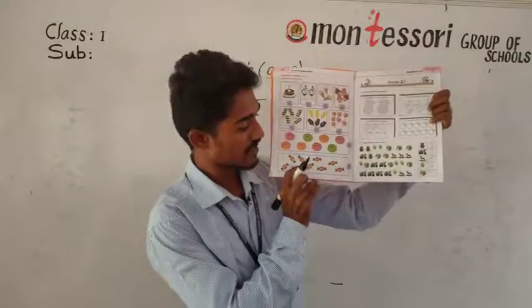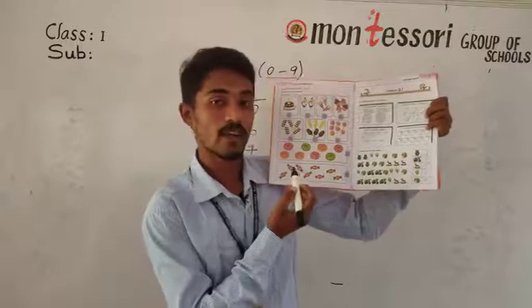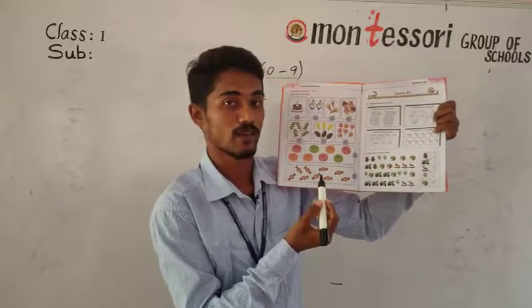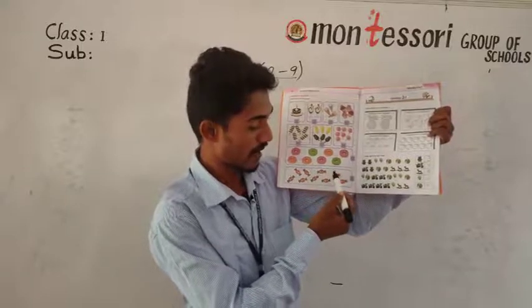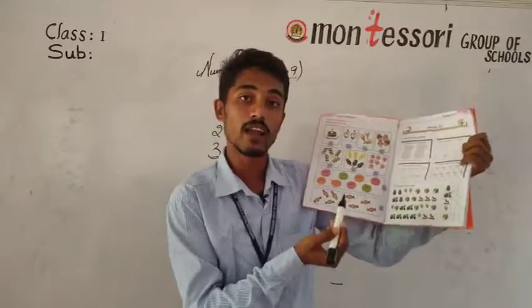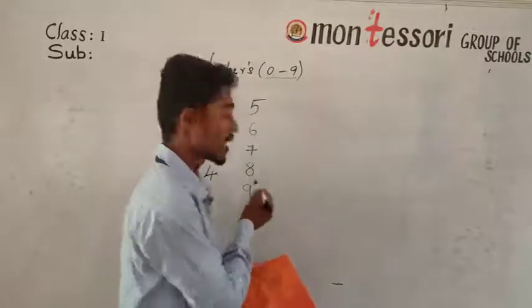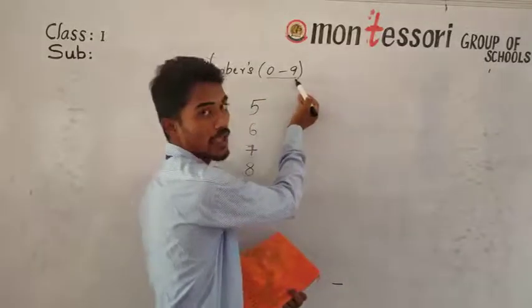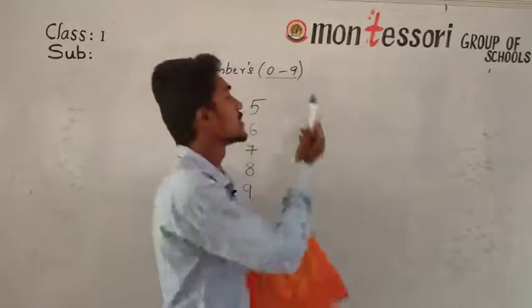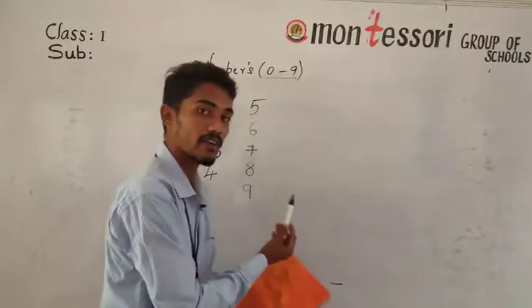At the last they gave some chocolates. So let me count those. How many are there? Okay. So 1, 2, 3, 4, 5, 6, 7, 8, 9. How many did he give? 9. What was our number? 9. So which is the biggest one? 9. We have numbers from where? 0 to 9. In our topic we have numbers 0 to 9. Did we reach the last? 9. We have reached it now.